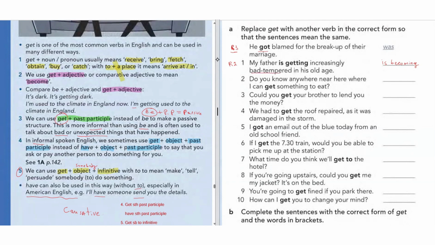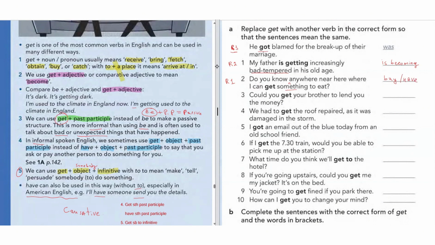This one is adjective, right? Number 2, do you know anywhere near here where I can get something to eat? So get something. Something is a noun. So get plus noun. This is rule number 1. So here get gives the meaning of buy. I can buy something, or I can have, also fine.